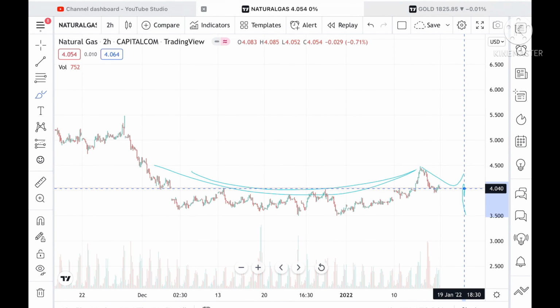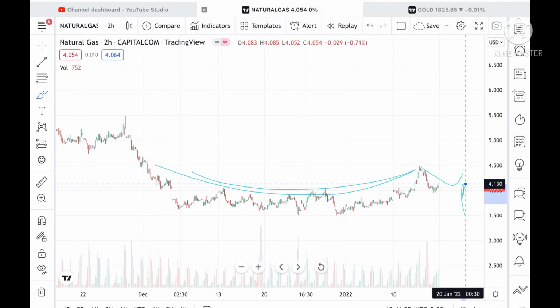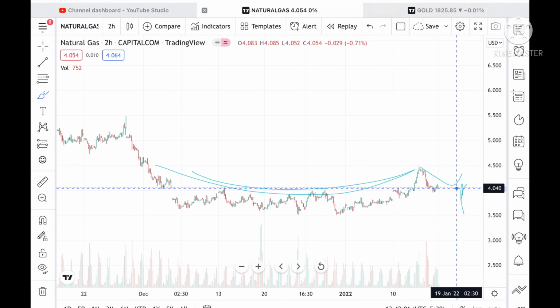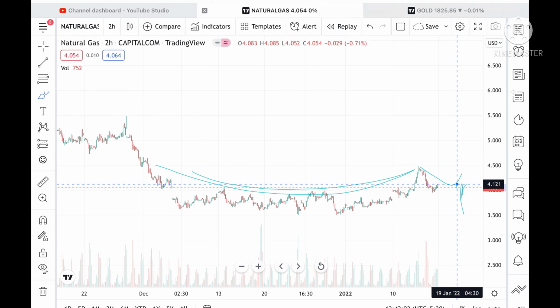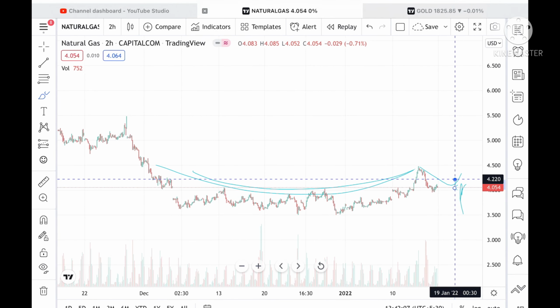4.040, or if it goes above a level of 4.058, we can see it can go and touch a level of 4.121. From there, if it sustains above this level, then it can go further high to a level of 4.220.